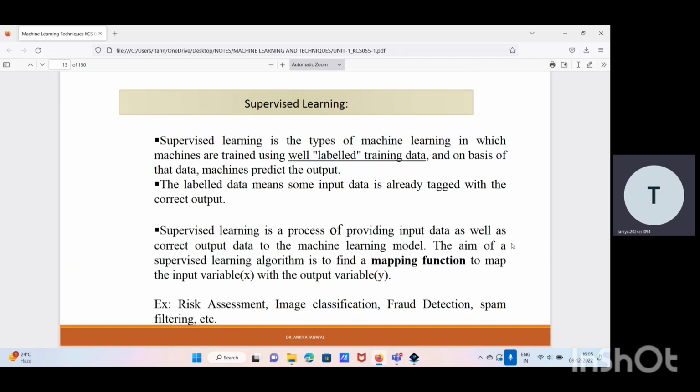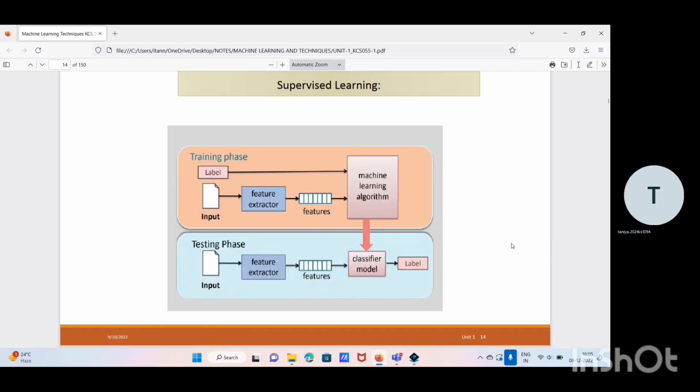Supervised learning is a process of providing input data as well as correct output data to the machine model. The aim of supervised learning is to find a mapping to map the input variable with the output variable. Some examples of supervised learning are image classification, fraud detection, spam filtering, etc.